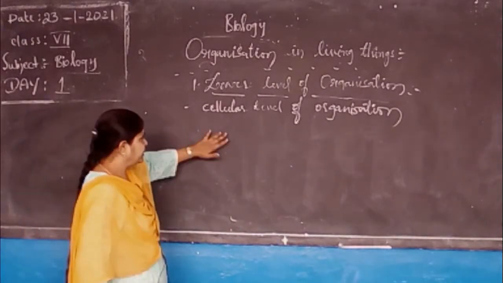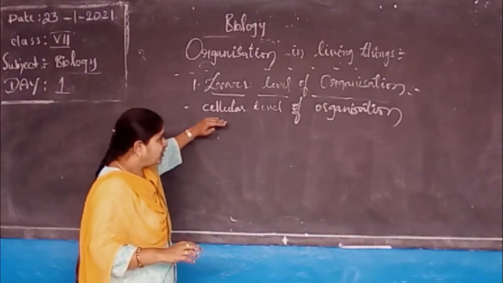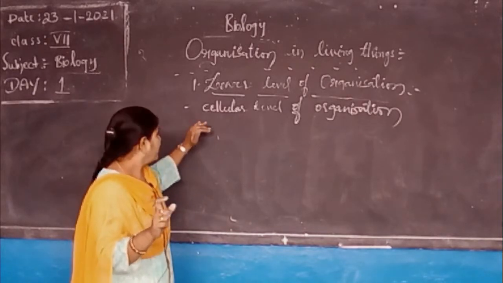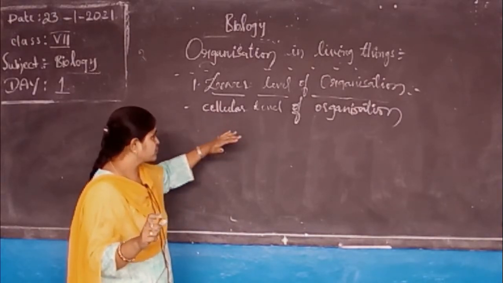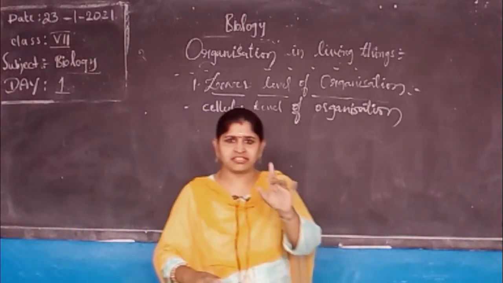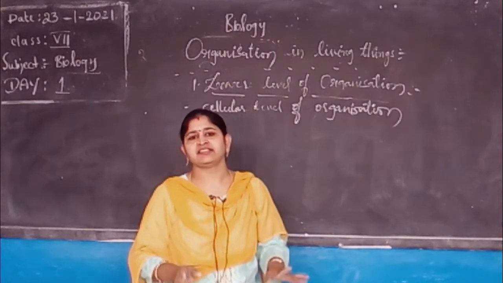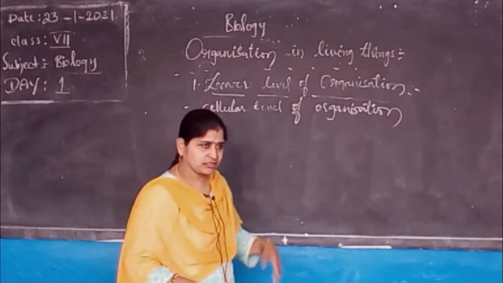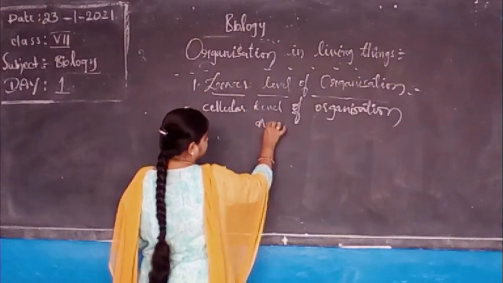You have to understand. It's simple. If an organism consists of only one cell, such type of organization is known as cellular level of organization. Their body is completely designed with only one cell. That's why such type of organization is known as cellular level of organization. Good example, amoeba.